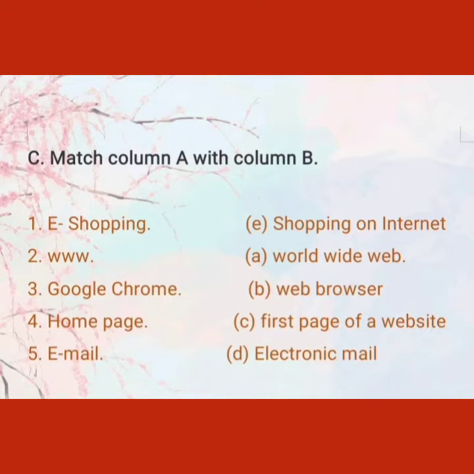E-shopping is known as shopping on internet. www stands for World Wide Web. Google Chrome, it is a type of web browser. Home page, it is the first page of a website known as home page. Fifth is email. You know that email stands for electronic mail.